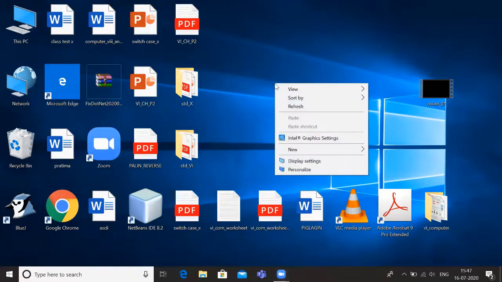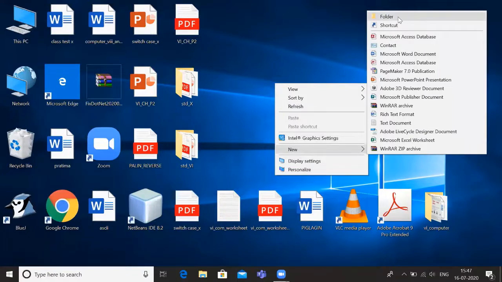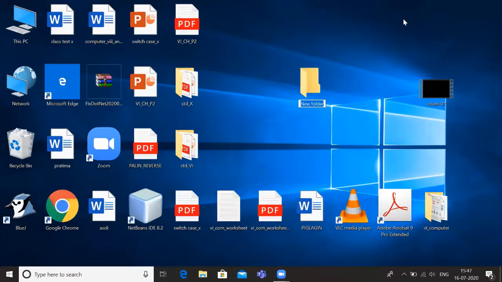For example, I want to create a folder. I can right click, then new, then folder. Okay, the folder has been created. Then I can give it a name. Suppose the name of the folder is ABC. Like this you can create folders, files, etc. That is one example of how you need no need to remember the commands.